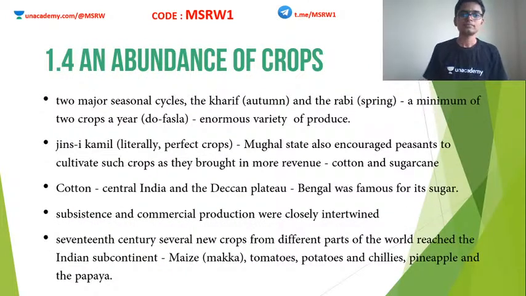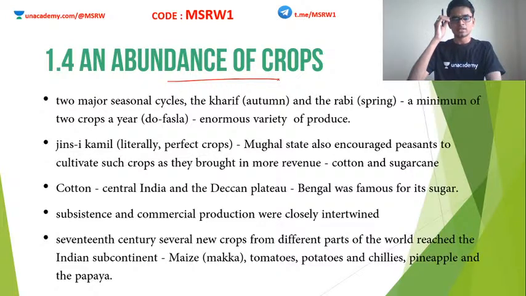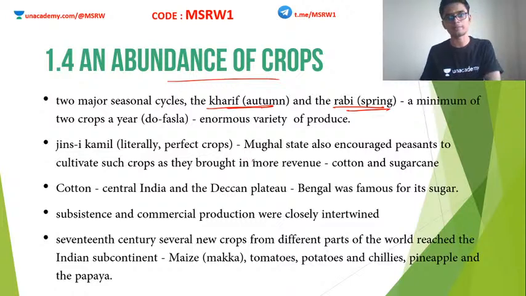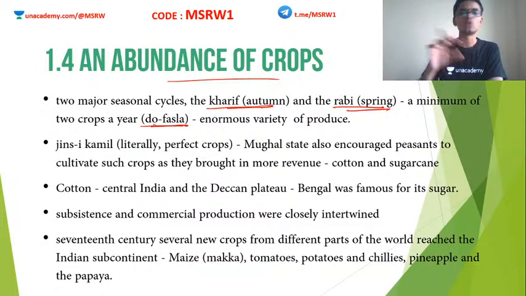Clear? Abundance of crops. Based on these monsoon cycles and seasonal cycles, India had two kinds of crops. At that time, farmers grew two types of crops. One is known as the Kharif or the autumn crop. The other one is known as the Rabi or the spring crop. I think even now it's the same, nothing different. So at least a minimum of two crops per year was grown in India in these times. Two crops per year, and this system is known as Do Fasla.